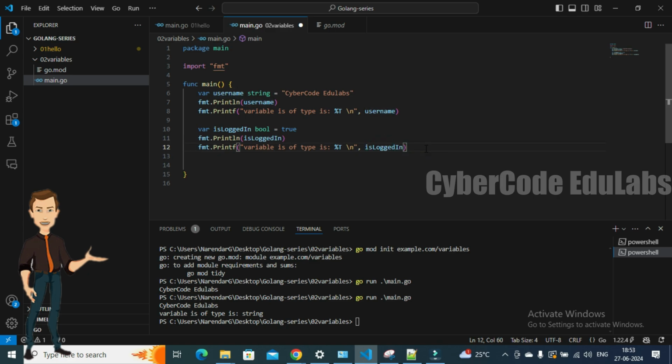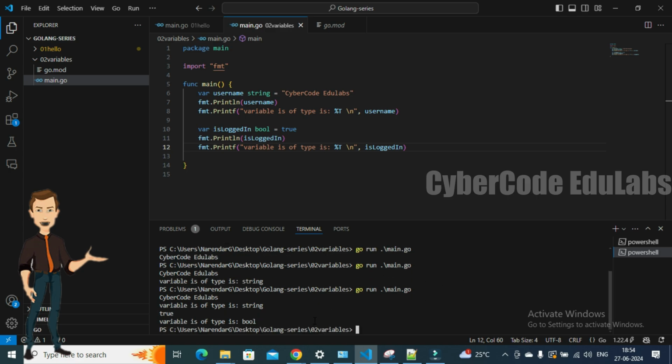So let's save it and run it again, and see what it says. Yes, it is showing the type as bool, and it is giving me the value as true. Now let's go ahead and copy this one again and explore it more.